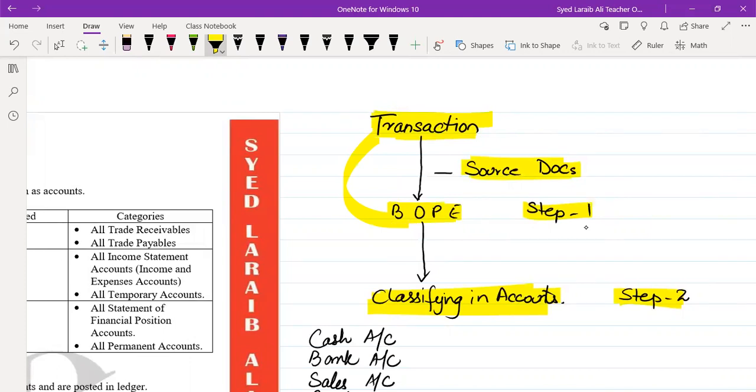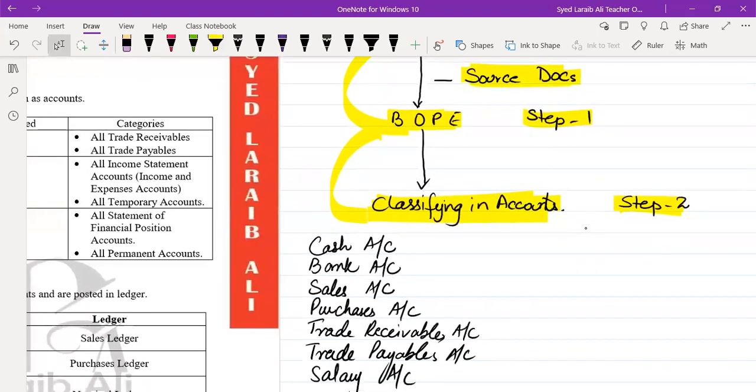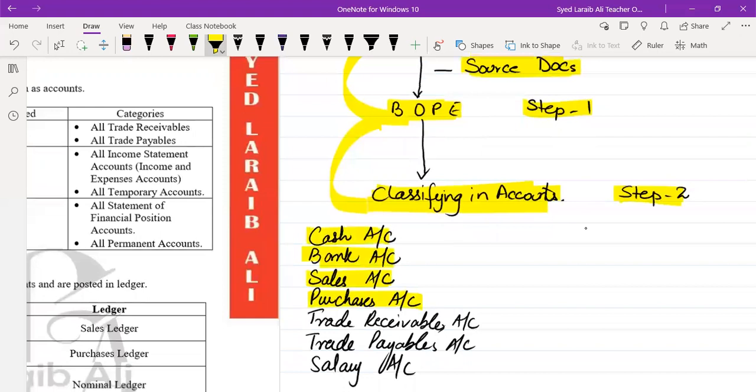After these transactions are recorded in books of prime entry, the second step is to classify the similar transactions into accounts. For example, all the transactions related to cash are recorded or posted into cash account. All the transactions related to bank are posted into bank account. All the transactions related to sales are classified as sales account. All the transactions related to purchases are classified as purchases account.